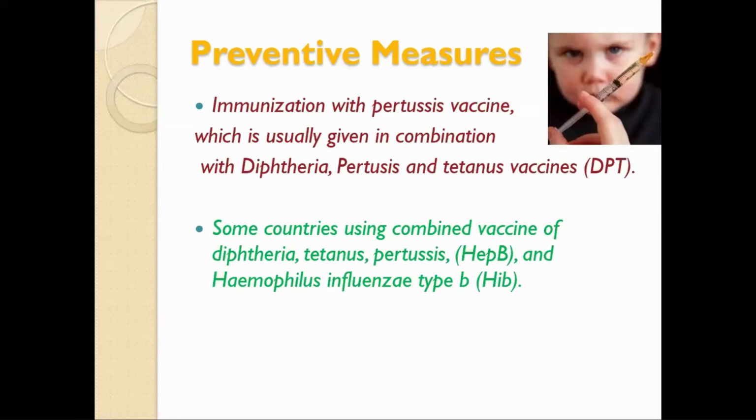The dose is 0.5 ml and the route is IM. This pentavalent vaccine is the most painful compared with other vaccines.